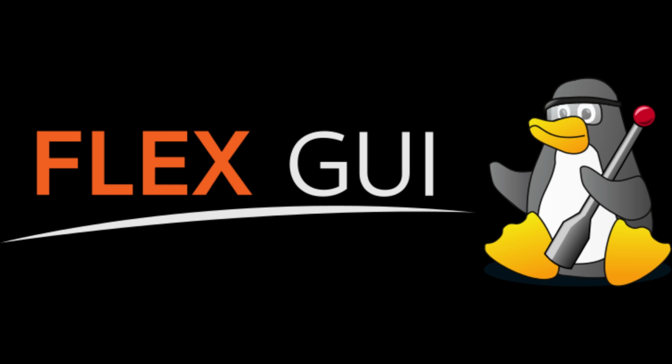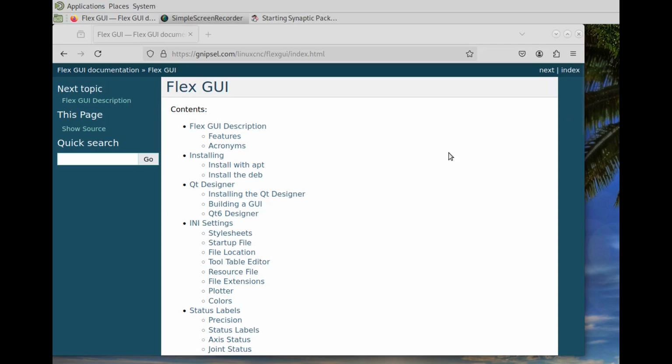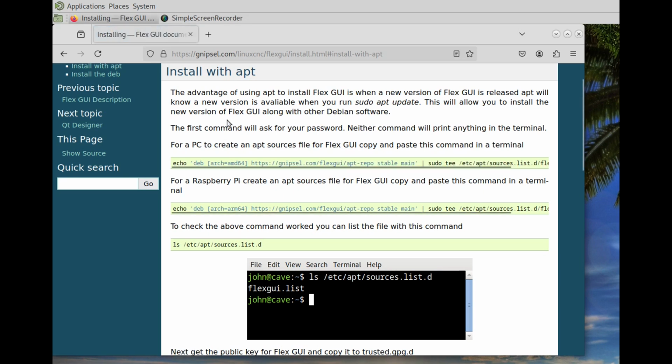In this video of Flex GUI, we're going to show you how to set up the apt repository, and let's get started. So we'll go over to the documents, installing, install with apt, and the advantage of using that is that when there's an upgrade and you do sudo apt update, it'll automatically prompt you to update Flex GUI.